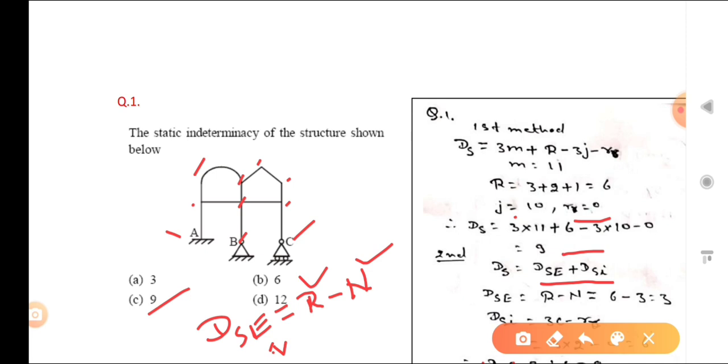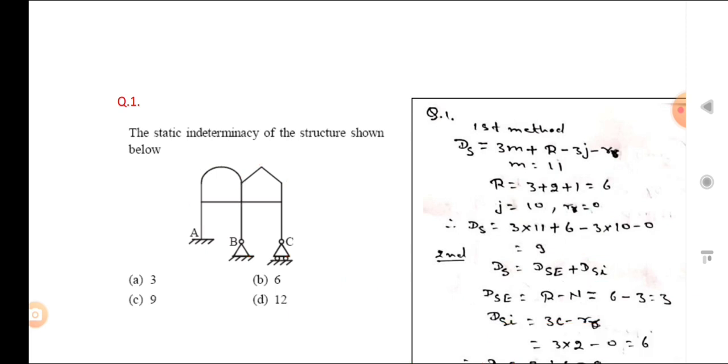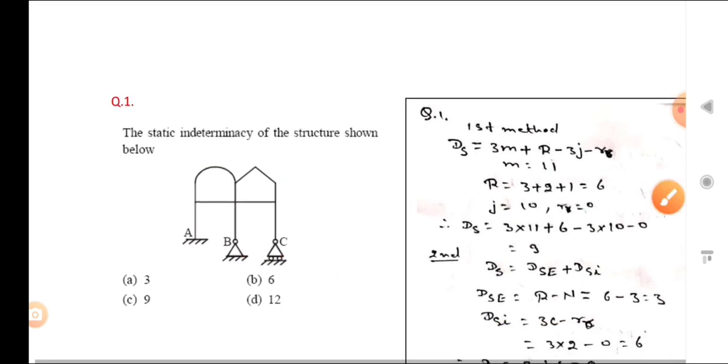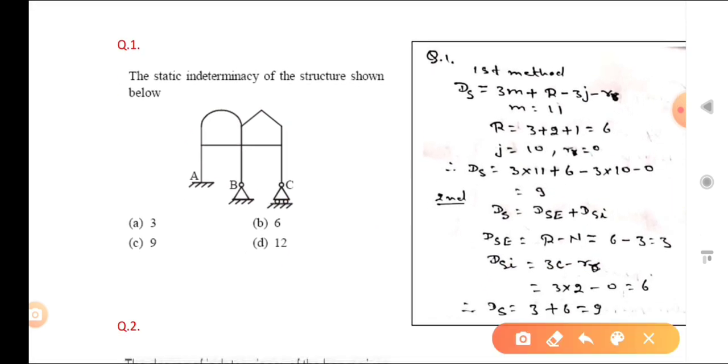So here you can see like that. What is the R? 3 plus 2 plus 1. So 6 minus, and what are the available equations? 3. Sigma fx is equal to 0, sigma fy is equal to 0, and sigma m is equal to 0. So you can see like that, ds is how much? 6 minus 3, that is 3. Okay. Now dsi is related to what? dsi is related to the member force.